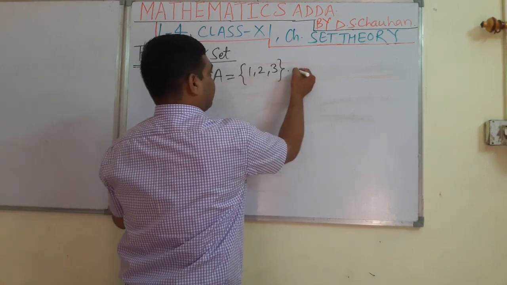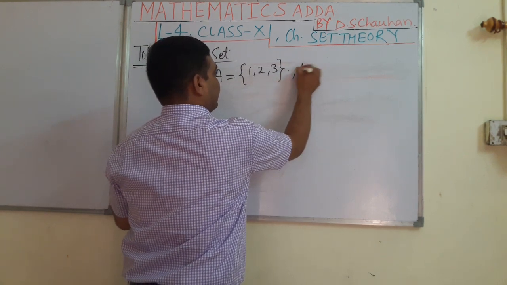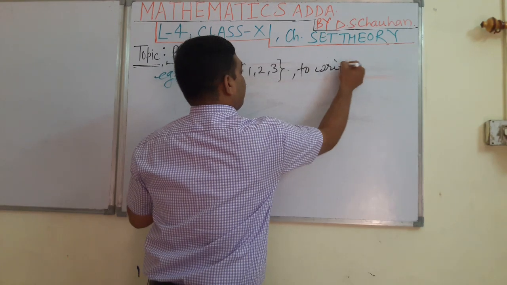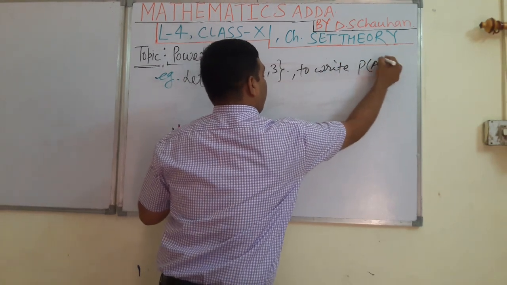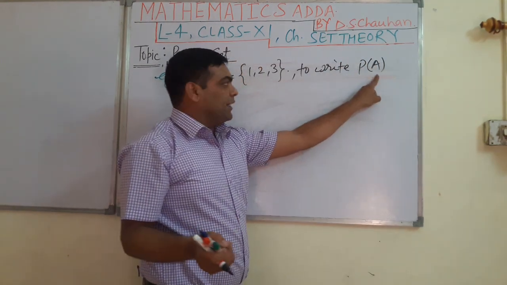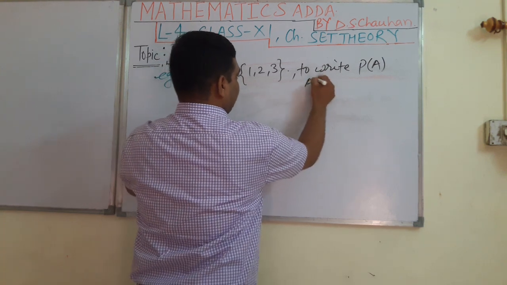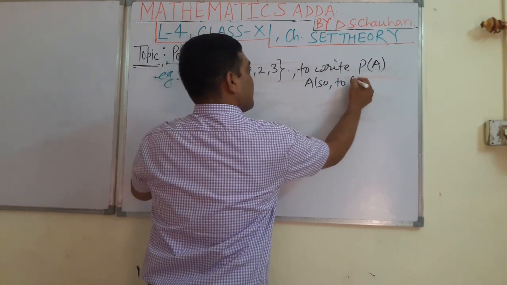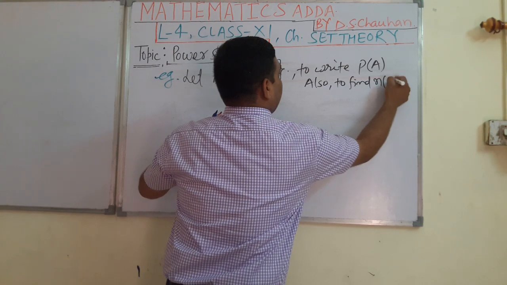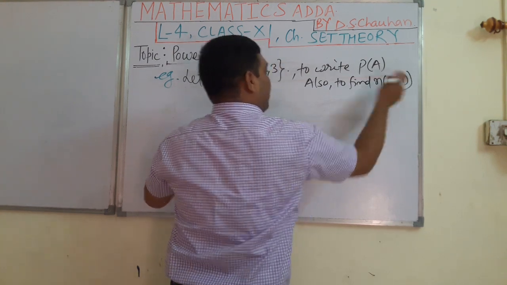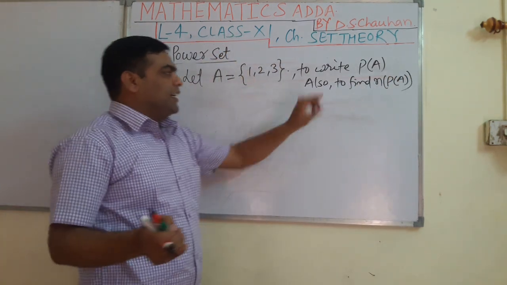Here, we have to write P(A), the power set of set A, and also find n(P(A)), the number of elements in P(A), that is the power set of set A.